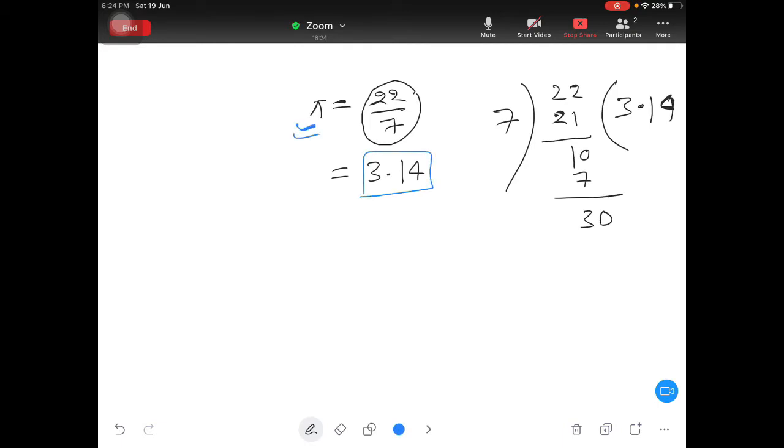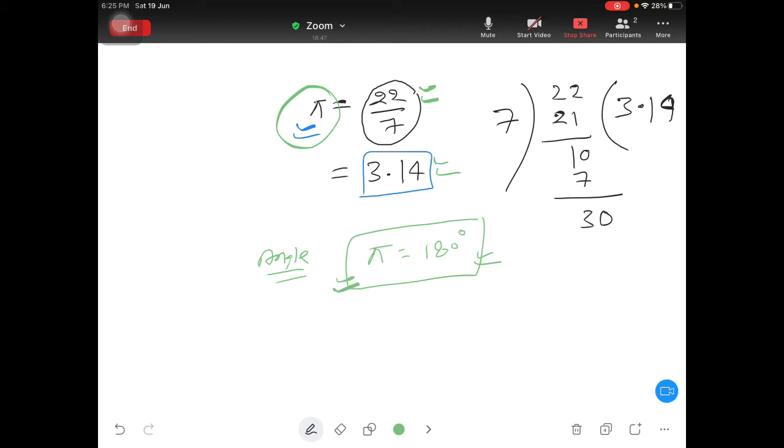Okay, so now see, in mathematics there is something called pi value in this way, 22 by 7 or 3.14, and whenever we talk about angle, pi also represents the value of 180 degree. So when we will be dealing with angles, sometimes they will not write 180 degree, they will write pi. Sometimes they will not write 90 degree, they will write pi by 2. Like this kind of angles they will write.